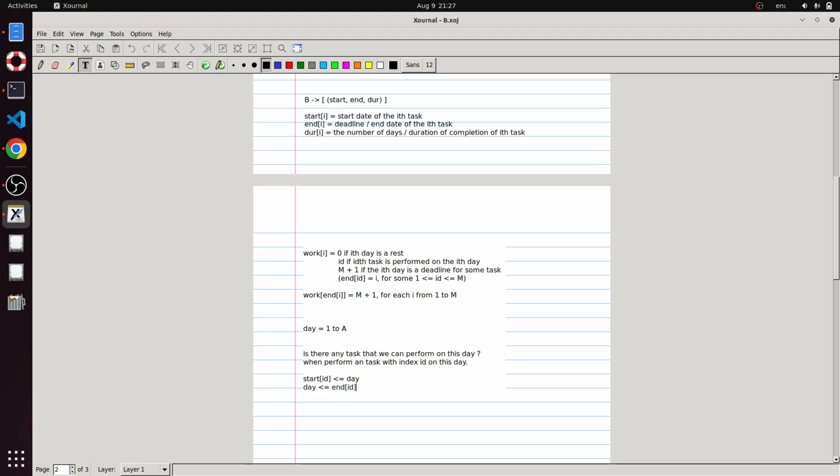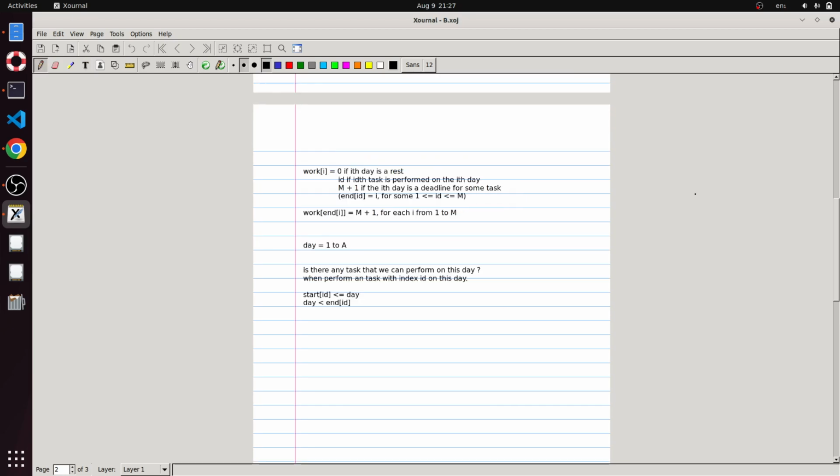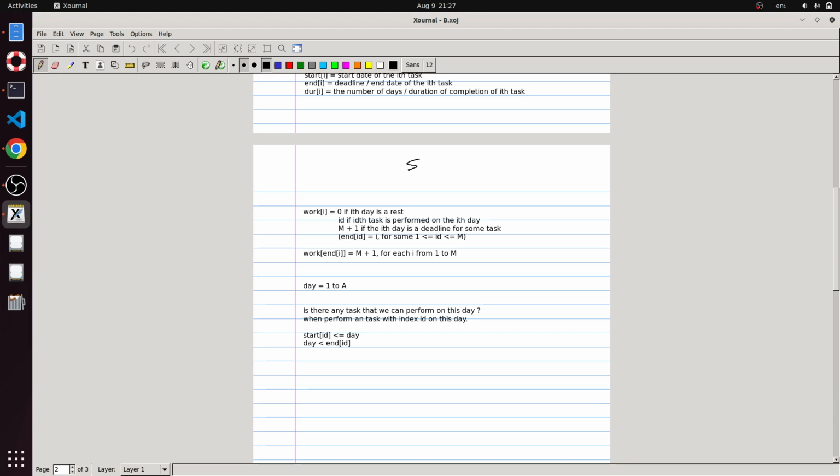Okay, so what the problem says is not actually less than or equal to, but strictly less than, because no task can be performed on the end day. So between start of id and end of id, we have to perform this task, and since no task can be performed on the end date, we have to perform it between s of id till e of id minus 1.